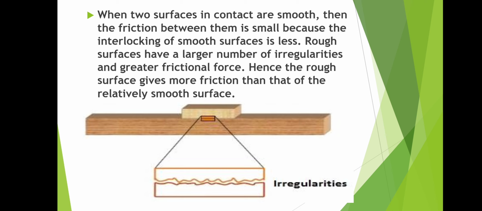Nature of the surface means if the two surfaces are smooth, then there will be less friction. If the two surfaces are rough, then there will be large friction. So this is the nature of the surface.